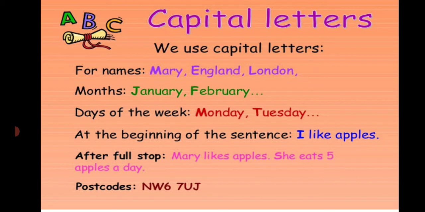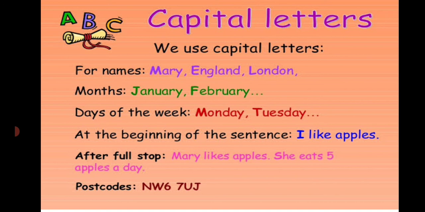We use capital letters for names like Mary, England, London, months, January, February, days of the week, Monday, Tuesday, at the beginning of a sentence like I like apples, after a full stop, Mary likes apples, she eats 5 apples a day.